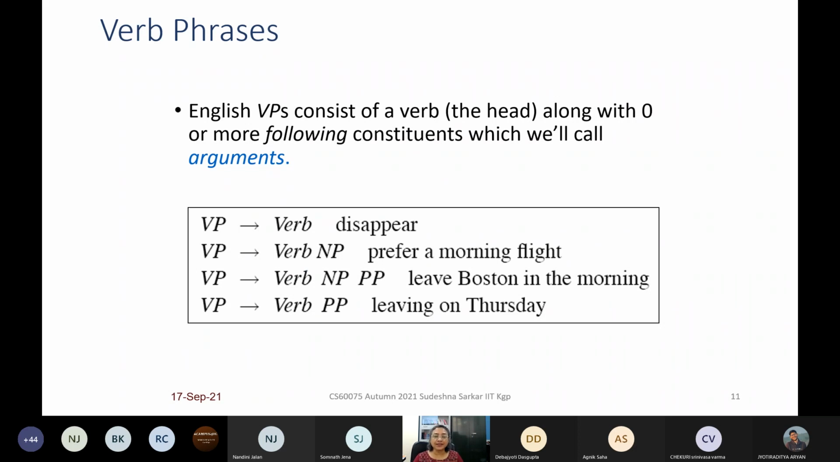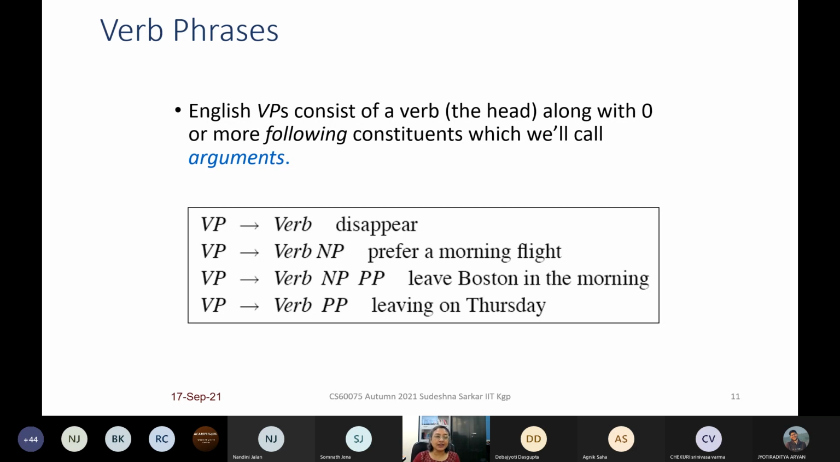Now, if we come to verb phrases, in English, the verb phrase consists of a verb along with 0, 1, or 2 main arguments, right? We have different types of verb. For example, the verbs disappear, sleep, and cry do not take an object. But a verb like prefer takes an object. If you use a verb like give, it takes 2 objects, like I give the book to the girl, or I give you the book. So these are ditransitive verbs which take an indirect as well as a direct object.